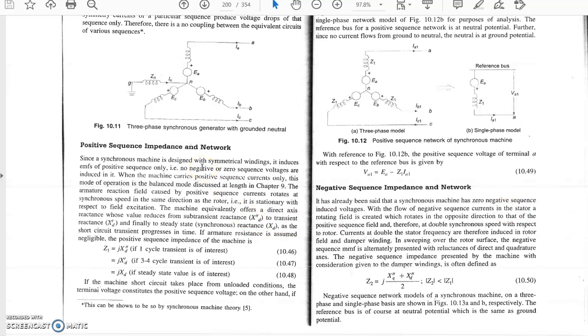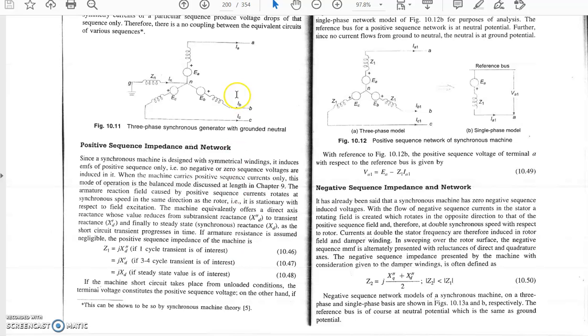So the machine is designed on the basis of the positive sequence of supply only. It means we have assumed that the supply is positive sequence, with phases A, B and C in this fashion. So whatever you have learned till now in the subject of machines is the case of the positive sequence only. If the machine is in the positive sequence case, then it is the same study which you have studied earlier.